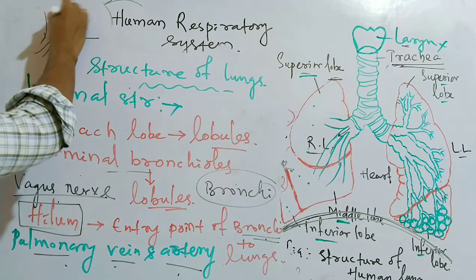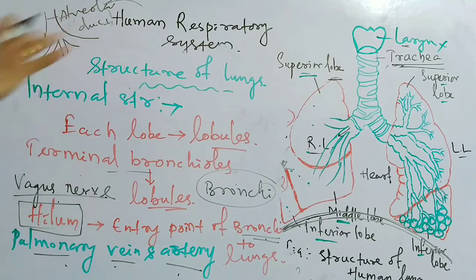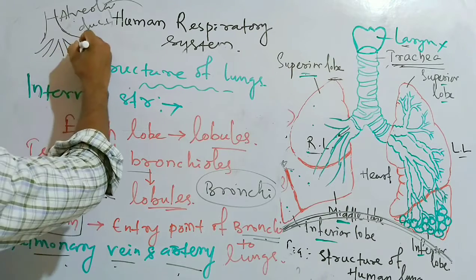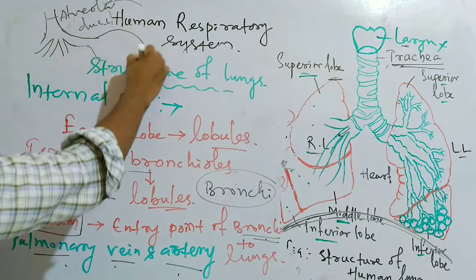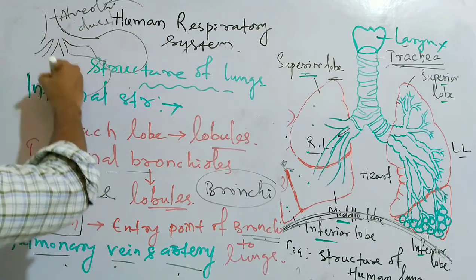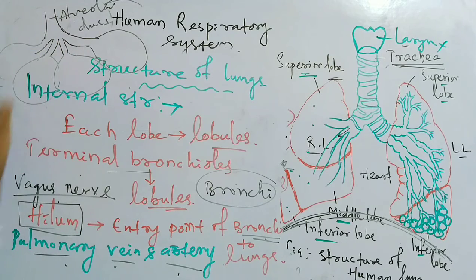If this is the alveolar duct, then it divides to form many atrium, 2 to 5 atrium, and these atrium form the alveoli finally.